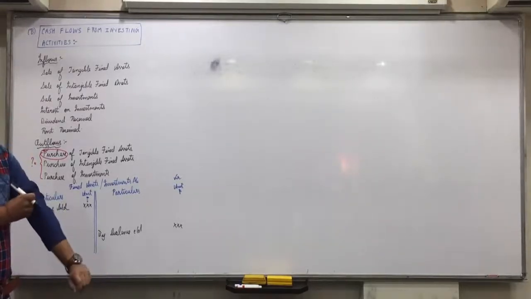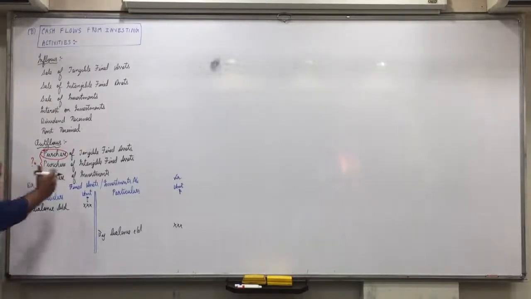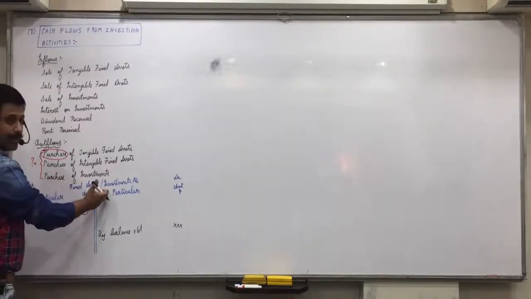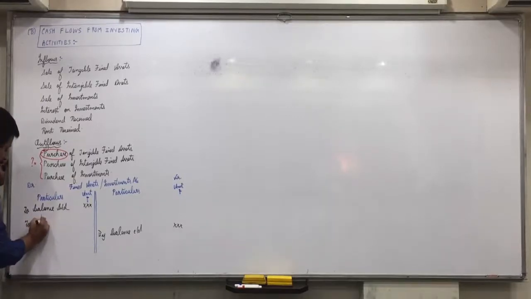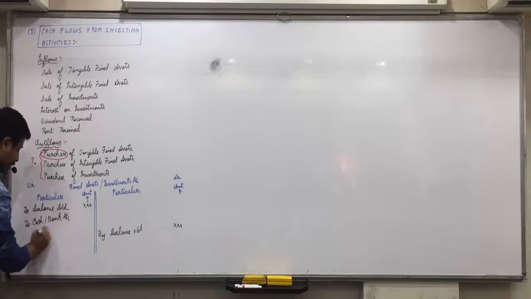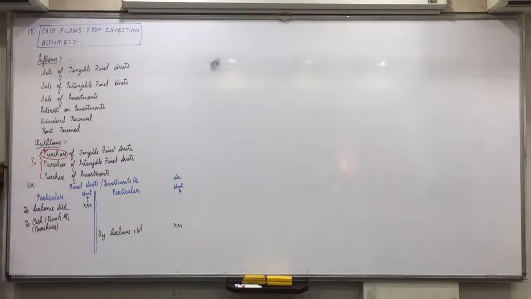Asset account debit to cash or bank account. Or even if you purchase investment, investment account debit to cash or bank account. So debit side to cash or bank account. This is for purchases, which will generally be missing.